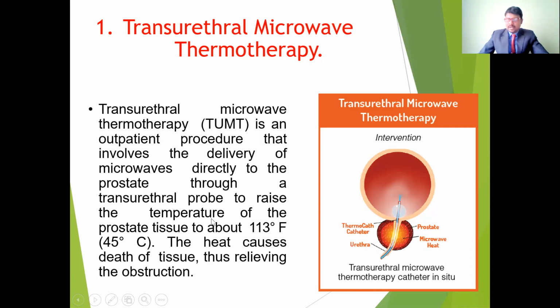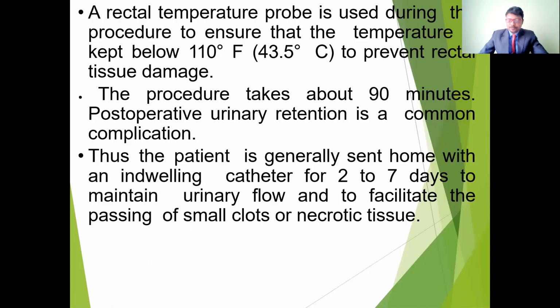This is another minimally invasive technique. A rectal temperature probe is also used during the procedure to ensure the temperature is kept below 110 degrees Fahrenheit, which means 43.5 degrees centigrade, to prevent rectal tissue damage. So in the rectum the temperature has to be less than 43.5 degrees centigrade. The heat is applied transurethrally and also monitored through the rectum, since both can damage the surrounding tissues because of the heat application.